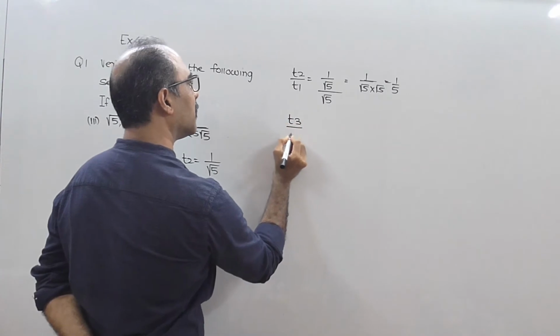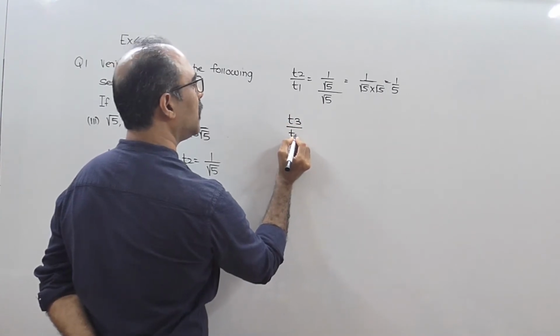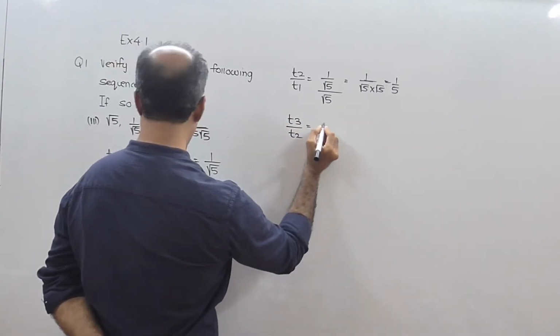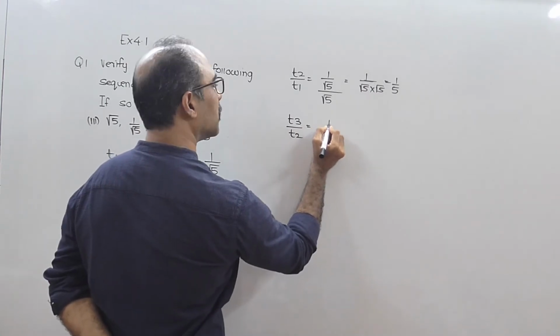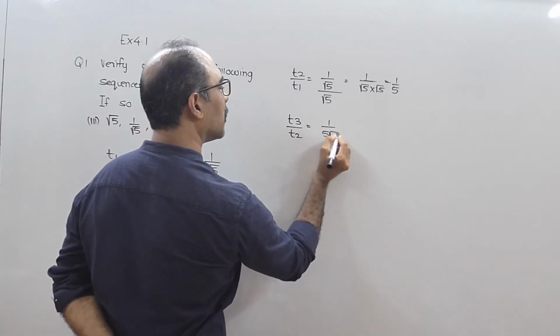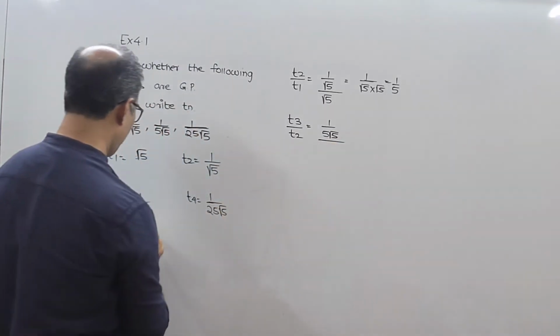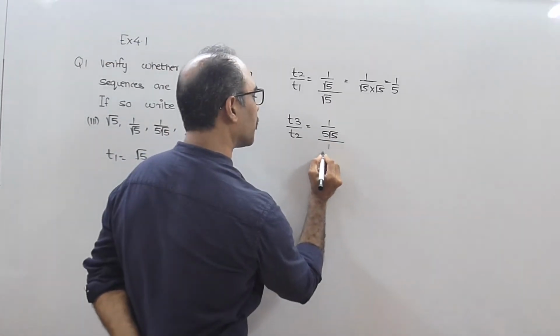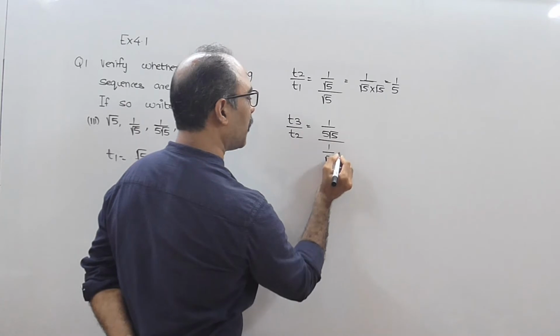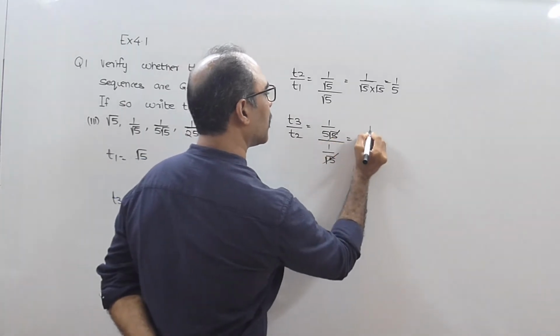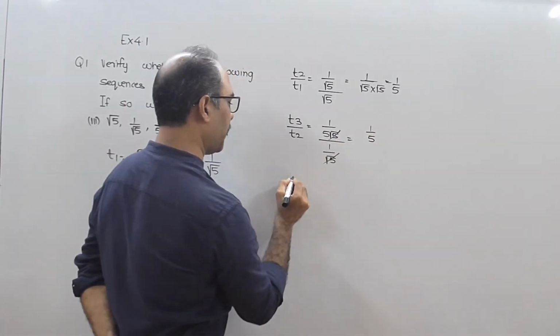Then we can try with T3 by T2. T3 is 1 upon 5 root 5 and T2 is 1 upon root 5. Root 5 cut. The answer will be 1 by 5.